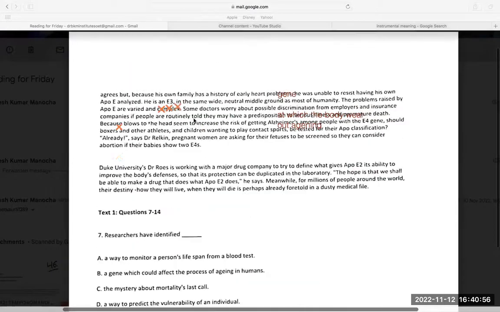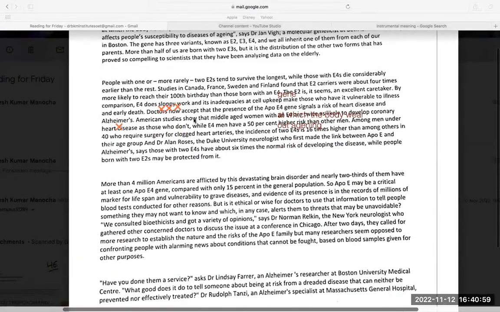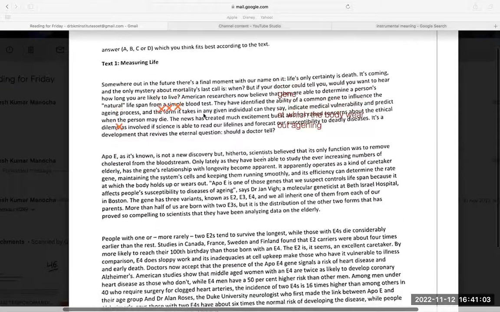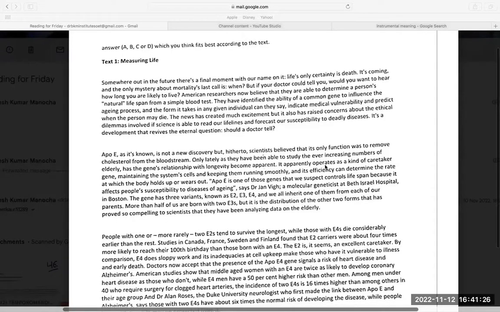So does it inhibit the rate? Does it inhibit the rate at which the body deteriorates? It can determine the rate. The word inhibit is not given. The passage says it affects the susceptibility to the diseases of aging, which we will all inherit. So D is not given. It does not say anything about inhibiting or adding to the rate. No, there is nothing like D.